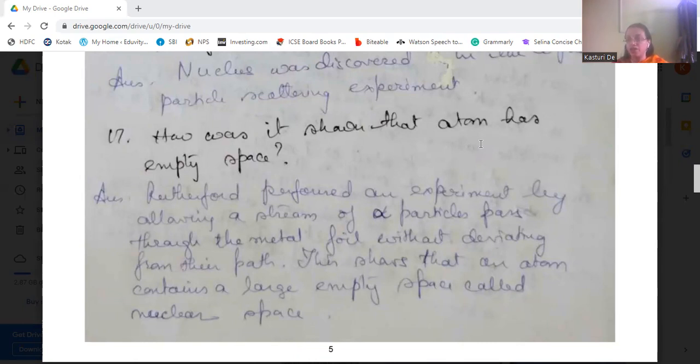Without deviating from its path, it moves straight. How can this be shown? He found that these alpha particles, which were allowed to pass through the metal foil, passed through this empty space without deflecting, and that's why he showed that the atom has empty space.